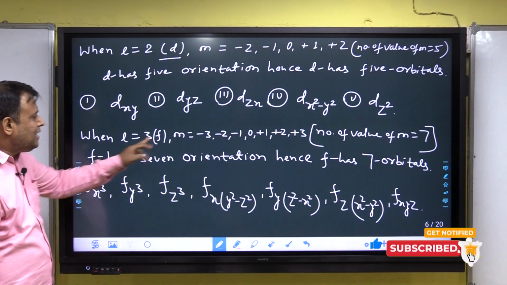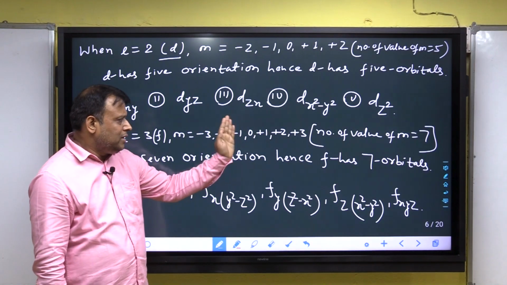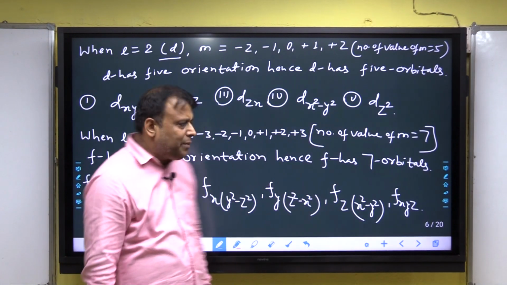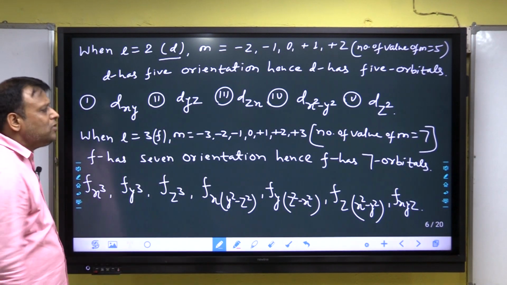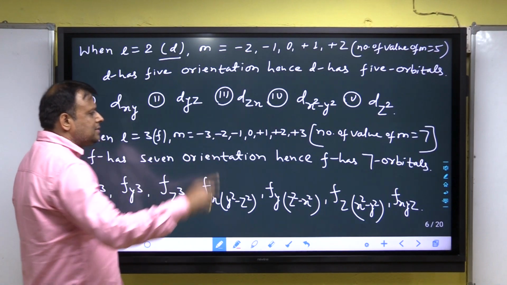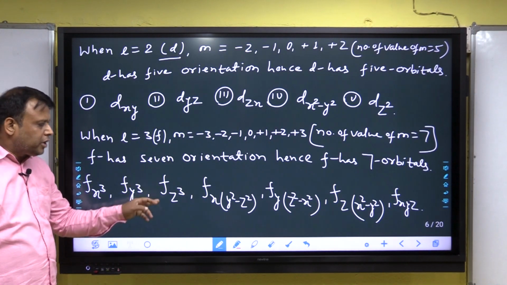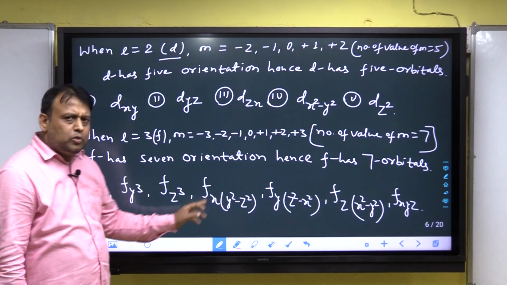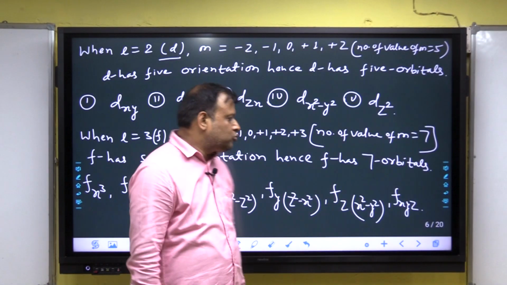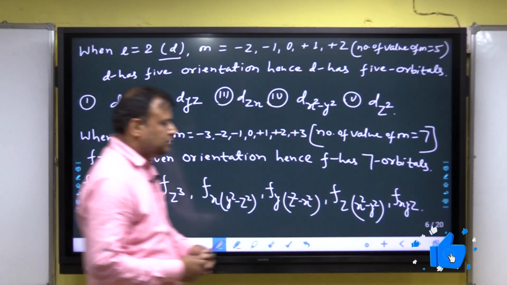Clear? When L is equal to 3, that is f, M equals minus 3, minus 2, minus 1, 0, plus 1, plus 2, plus 3, and the number of values of M is equal to 7, and f has 7 orientations because the number of values of M is equal to the number of orientations, and hence f has 7 orbitals: fx cube, fy cube, fz cube, fx y square z square, fy z square x square, fz x square y square, and fxyz. Clear? Now, next.